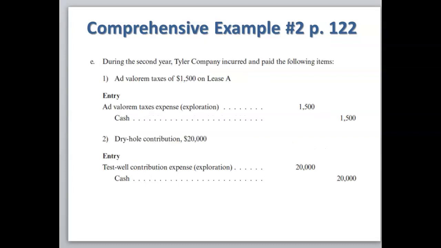During the second year, Tyler Company incurred and paid the following items. So we have some ad valorem taxes of $1,500. We're going to debit ad valorem taxes expense. And we have a test well contribution that we've discussed in a previous chapter. So we're going to debit test well contribution expense for $20,000.